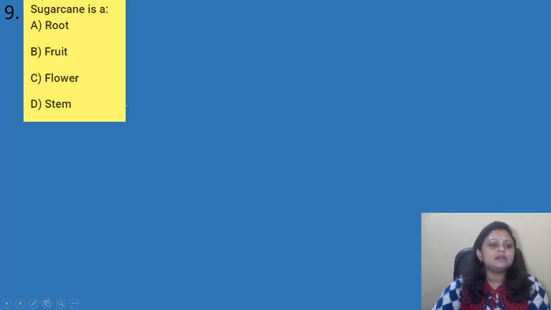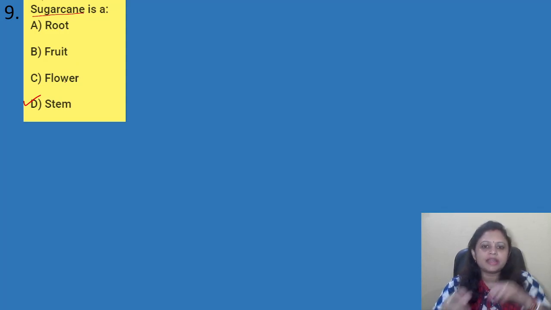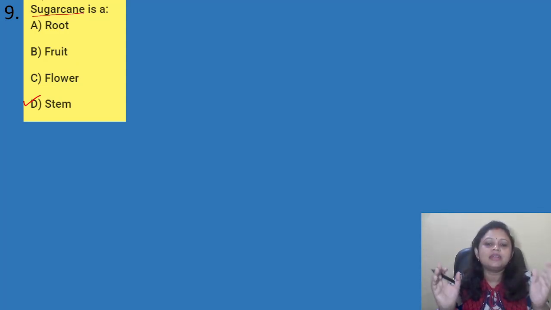Coming to the next question. Sugar cane is a, options are A. Root, B. Fruit, C. Flower, D. Stem. So sugar cane, it is a stem. Okay, have you seen the sugar cane? It is a stem. And from that we take out juice from the sugar cane. Got it? So correct answer is option D, that is stem. Coming to the next question.